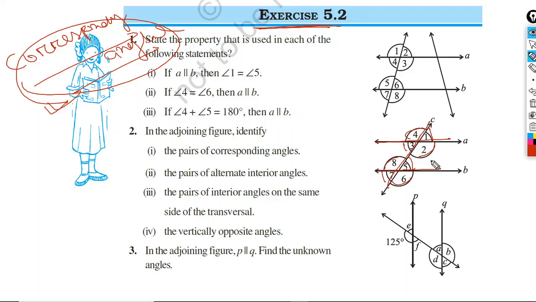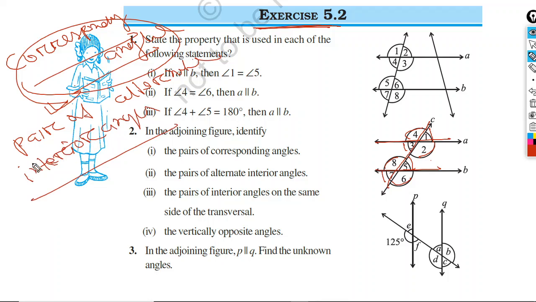The next part was alternate interior angles. A pair of alternate interior angles are also equal. Look at the figure. Who are the pair of alternate interior angles? Angle 3 and angle 5. Alternate means there must be an alternate side. So angle 3 and angle 5 are alternate interior angles, and angle 2 and angle 8 are alternate interior angles, and they are equal, when two lines are parallel only.